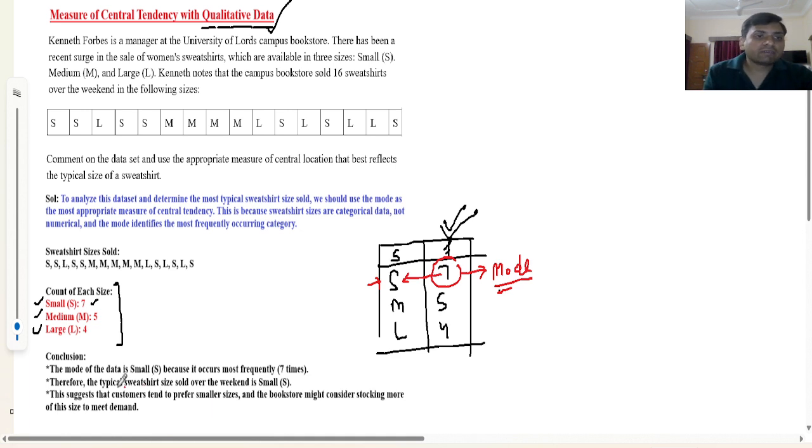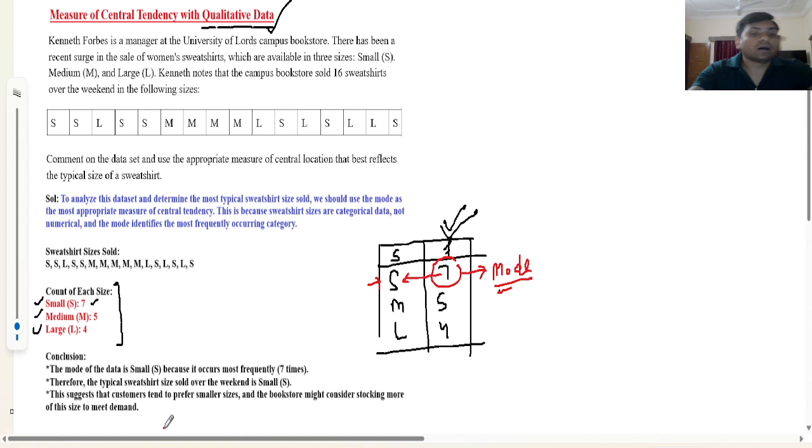When the word is typical, or typical measure of central tendency, typical means the best measure of central tendency for this data. So for this data, the best measure of central tendency is only the mode, because there is no existence of x. And the third point: this suggests that customers tend to prefer smaller sizes, and the bookstore might consider stocking more of this size to meet the demand.